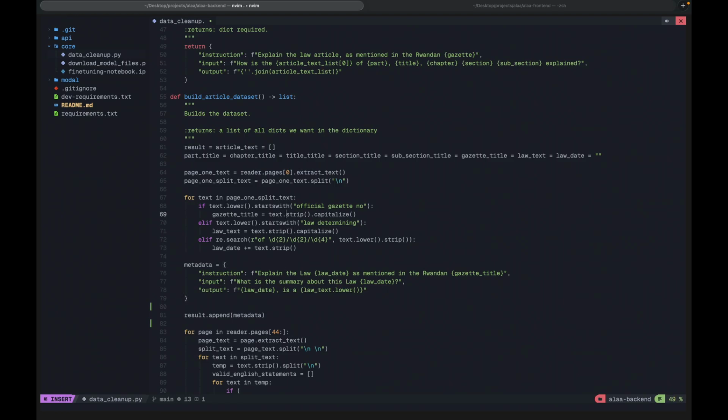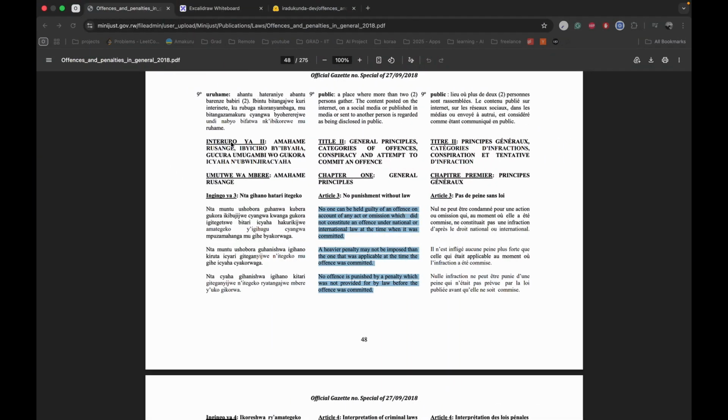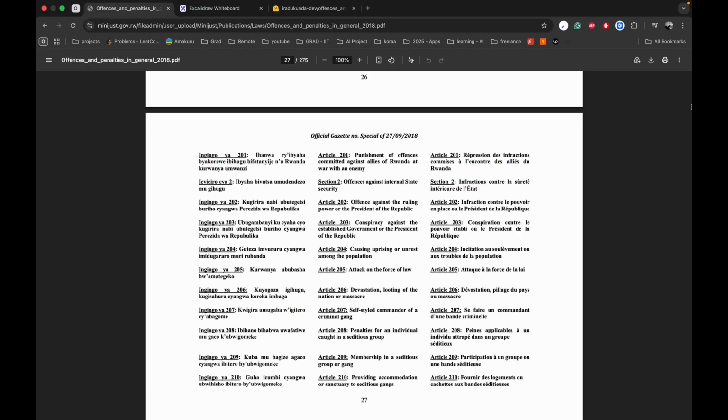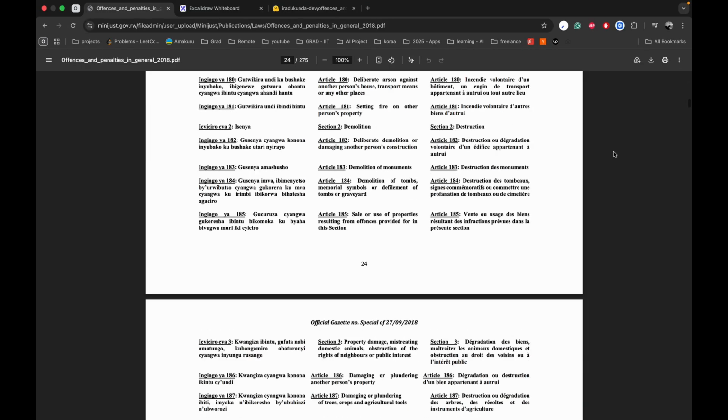Then we initialize all the variables that we are going to need, like the part title and the chapter. Then for the first page, we want to get the metadata of the first page, so that we can get what this row is and all of that.